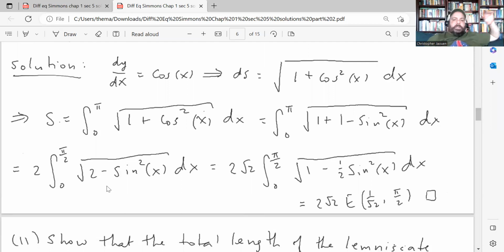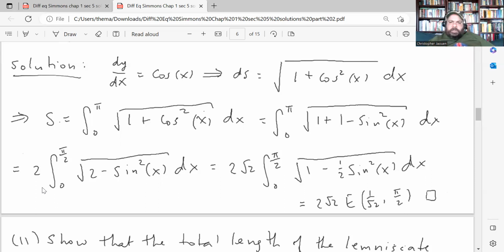the integral here. Actually, the graph of one arch of the sine function is symmetric, right? So you can go from 0 to pi over 2, and then you get the whole thing by just multiplying the integral by 2. So that's what I'm doing over here. So you get 2 times the integral from 0 to pi over 2, square root 2 minus sine squared x dx.